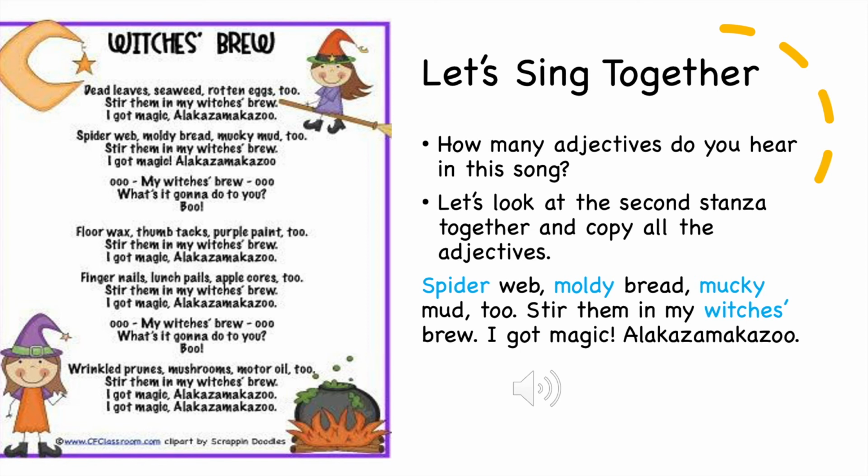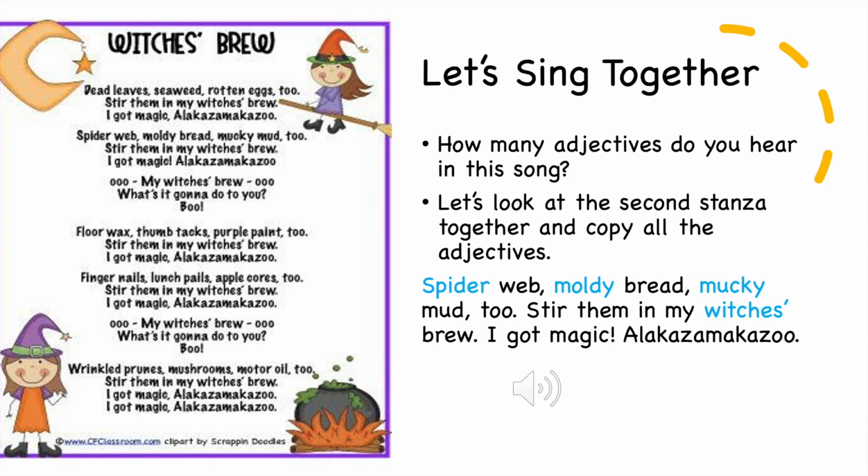The second stanza says, spider web, moldy bread, mucky mud too. Stir them in my witch's brew. I got magic, alakazam kazoo. The first adjective that I hear is spider. And even though that is a noun, it's actually describing the web. What kind of web? A spider web.